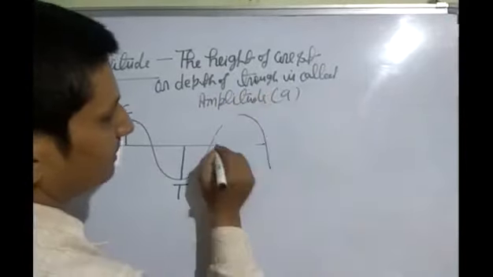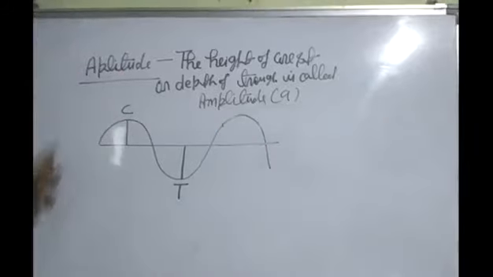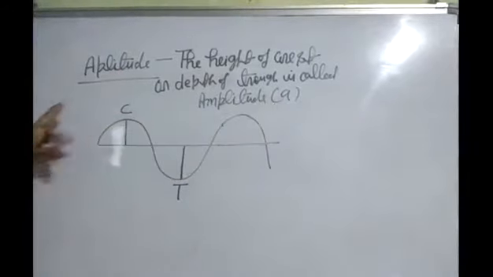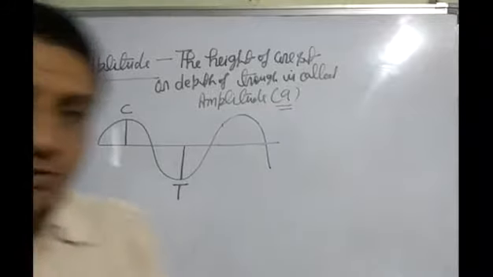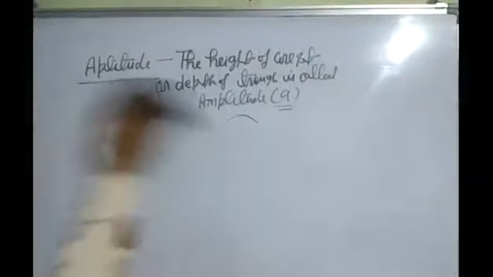Amplitude is denoted by A. Its unit is meter. Okay? Next topic is wave number, nu bar, or we can say easily, definition of wave number.